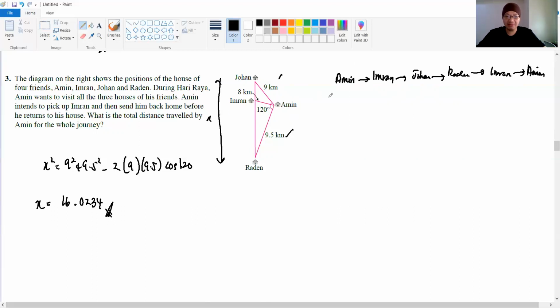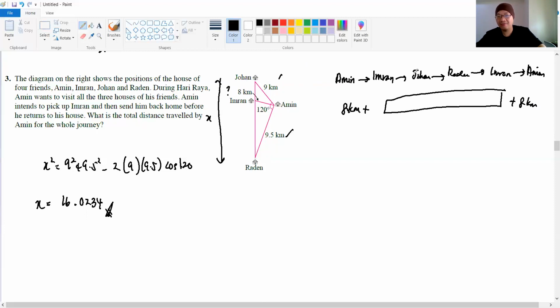Okay, so Amin going to Imran's house is 8 kilometers, right? Plus Imran going to Johan, we don't have the length here, right? But from Johan going to Radin's house, it is X, right? It's an X actually, 16 point something. And then from Radin going back to Imran's house, we don't have that. And then going back to Amin's house, that means this one will be plus 8 here. This one, the middle here: Imran's house to Johan, Johan to Radin, Radin to Imran again.